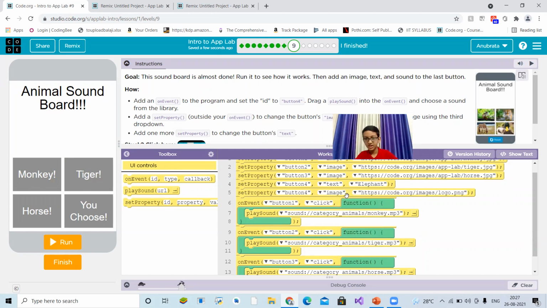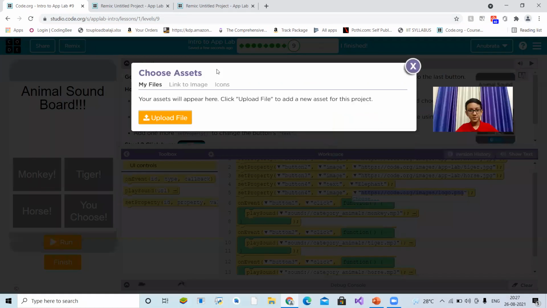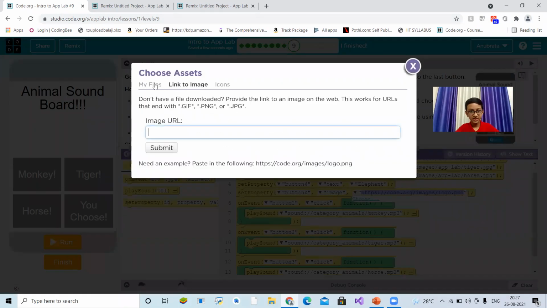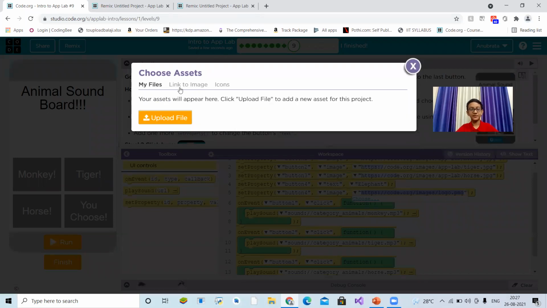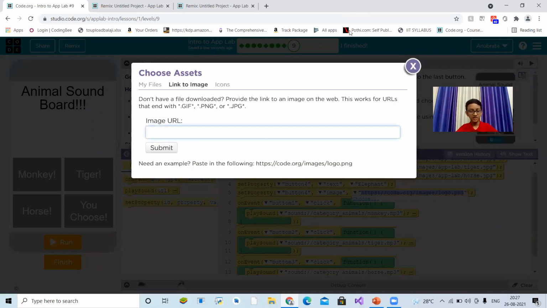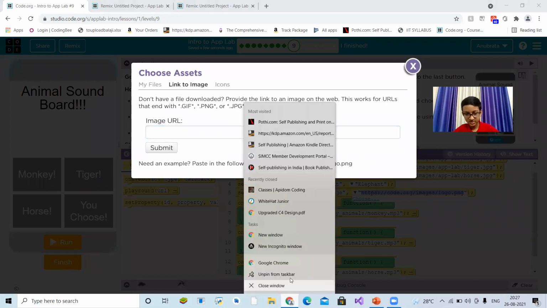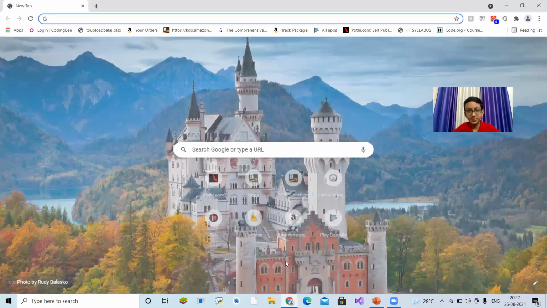Okay, your image. And then go to choose. Here you can see these icons. Link to image. Let me open a new window because I'll not be able to do it here.